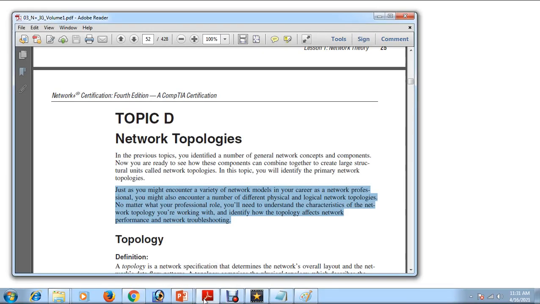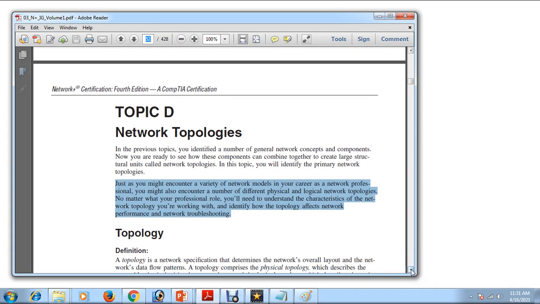And you can see I have lots of content. This is volume 1, and in volume 1 I have covered only 52 pages. Now I have 428 pages to cover, and I will be covering those one by one in my coming up videos.